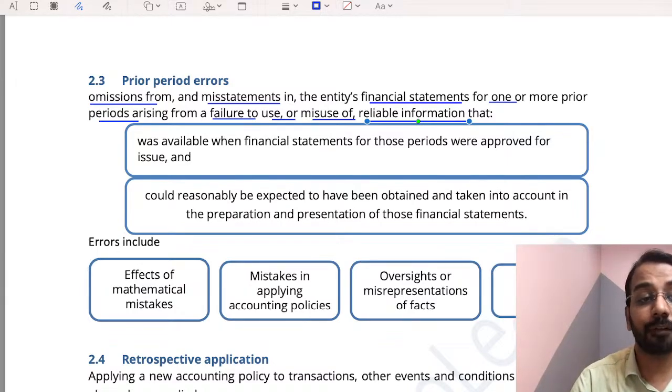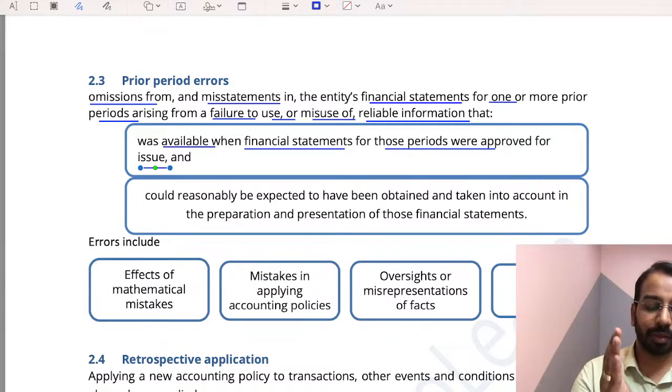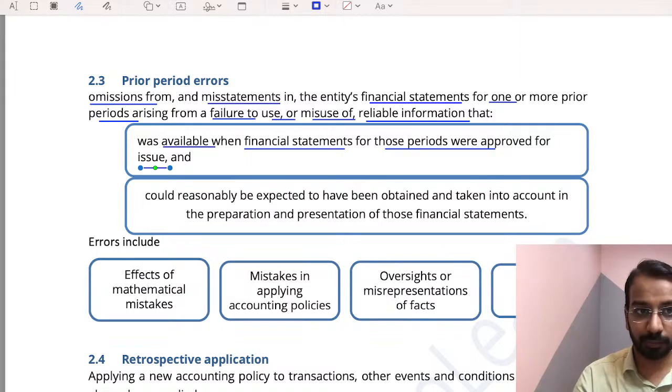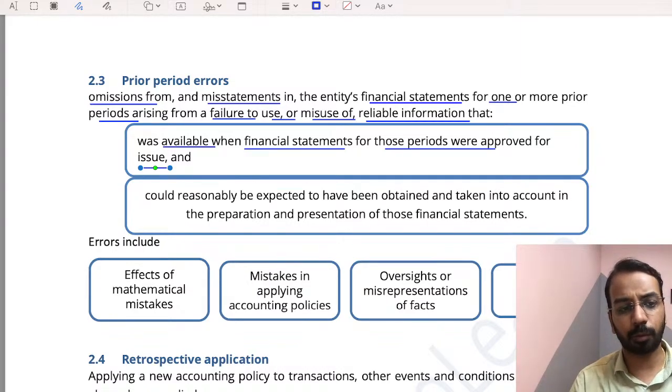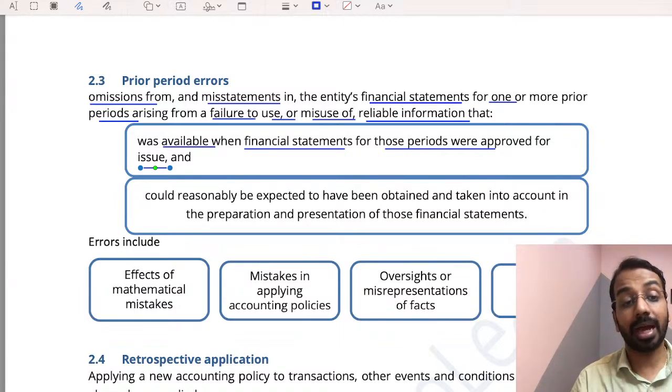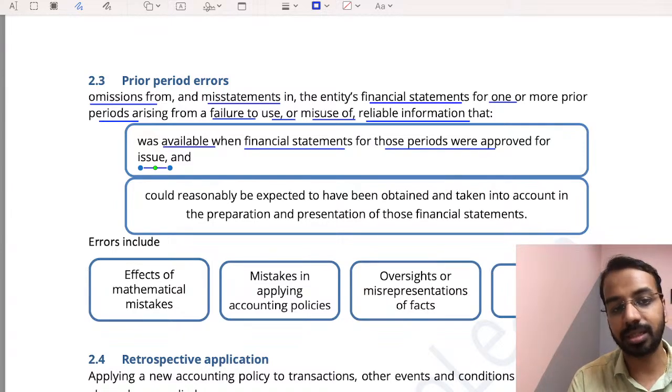Now, please remember, the information must be available when the financial statements were approved for issue. Let us say the financial year ending is 31st of March. We are approving the financial statements in May. When we are approving the financial statements, that information was available and we should have taken that information while preparing the financial statements. A simple case could be impairment of an asset, where we knew that the asset was impaired, the asset was damaged. There were indicators, but we did not do the impairment. Or depreciation, we knew the useful life is 6 years, we calculated considering 4 years.